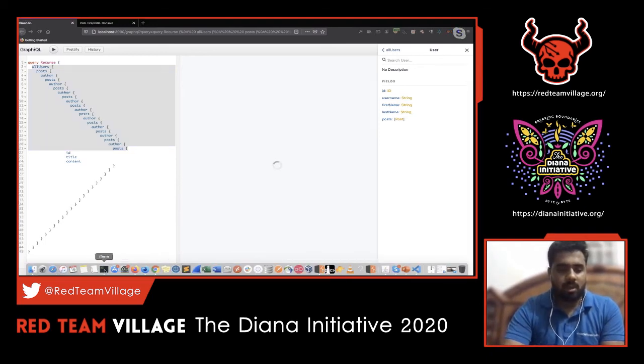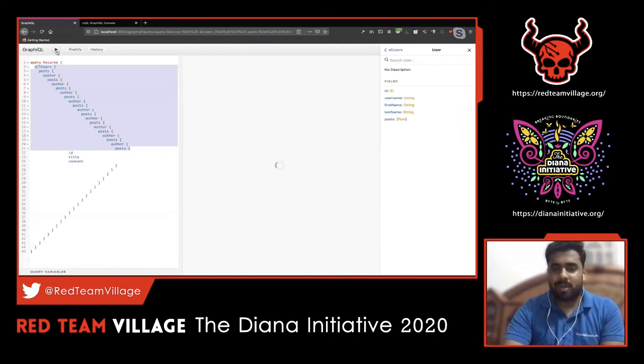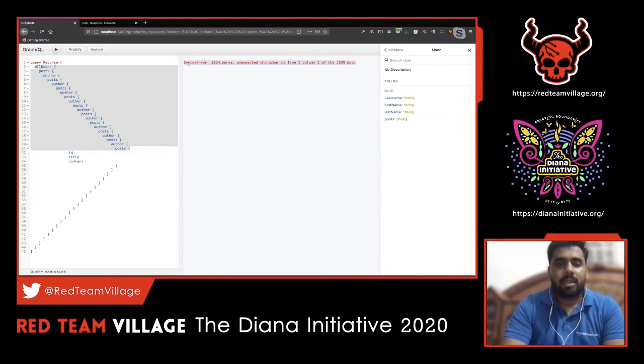So let's see what can go wrong in the backend. At any time now it should go to a crash state, so we'll wait for that. Now you can see that I just ran it for some time, and there's a syntax error: JSON parse unexpected character at line 1 column 1 of JSON data. So some syntax error occurred.